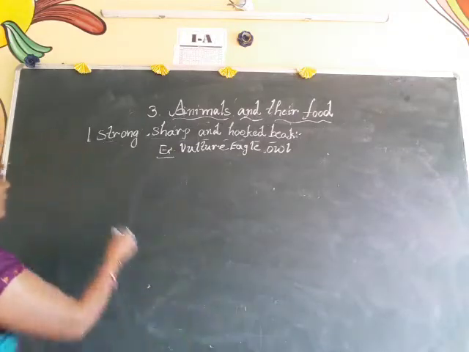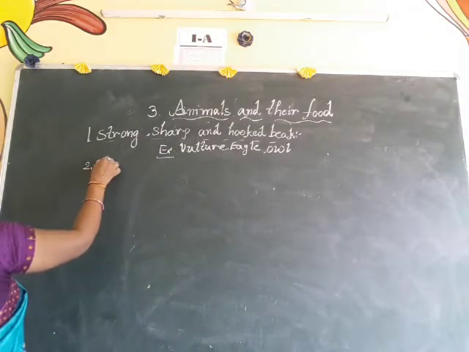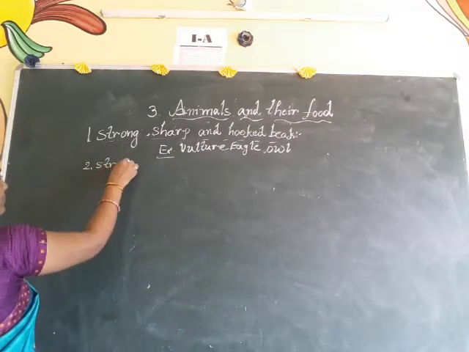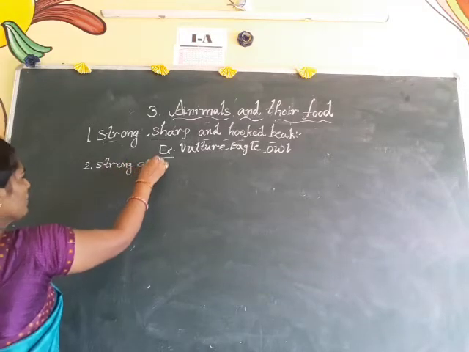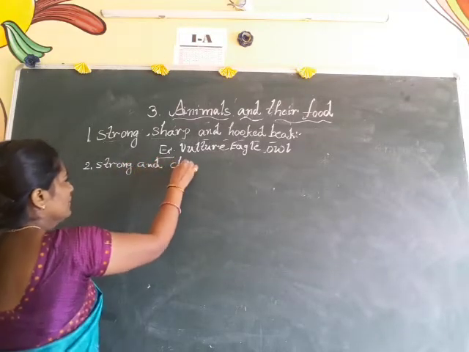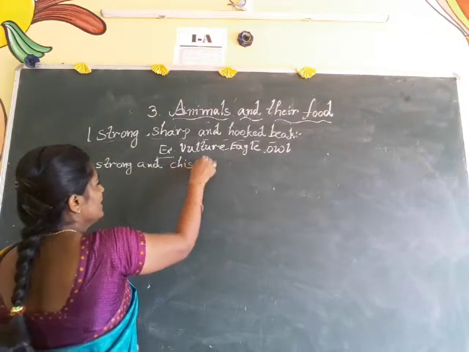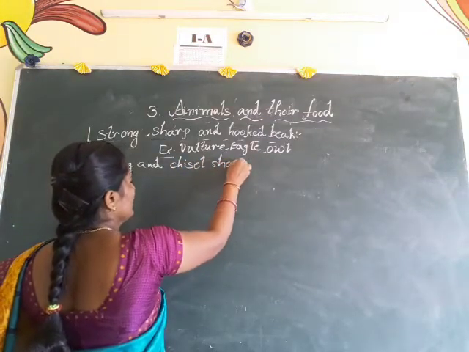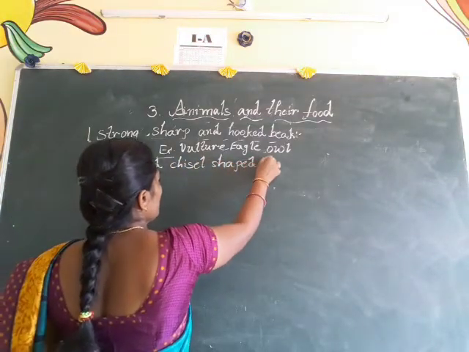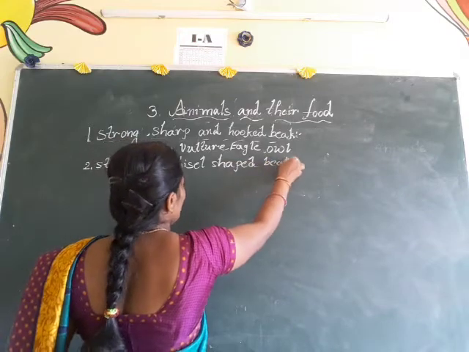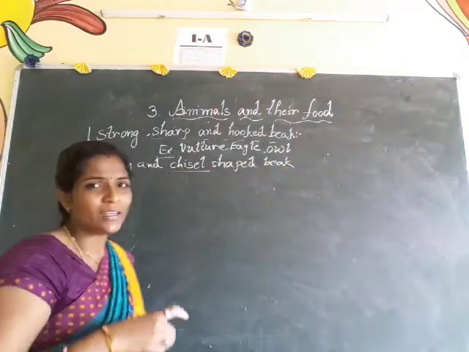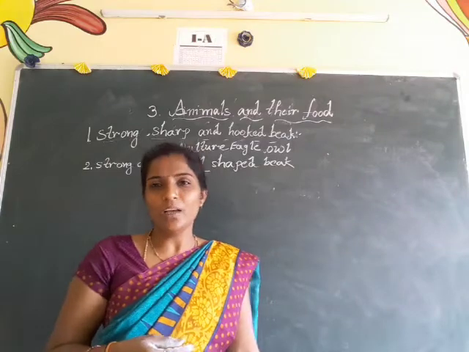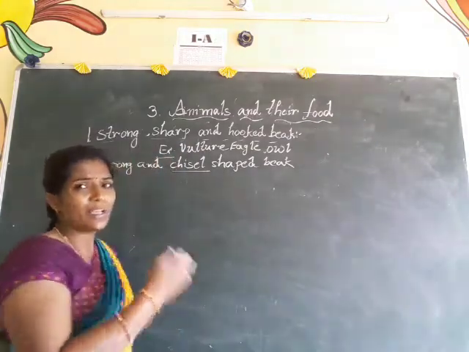Okay. And coming to the second one, I told you, strong and chisel shaped beak. Chisel. What is meant by chisel shaped beak, children? You are not very small kids. Chisel means to cut any object, like a hammer only. Okay? Chisel means to cut.